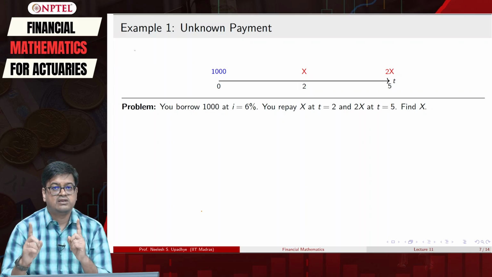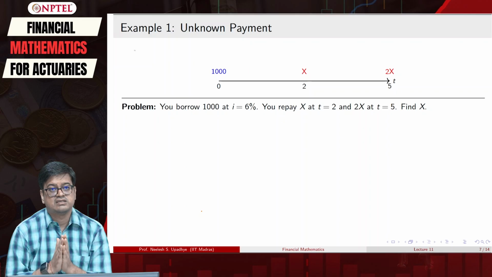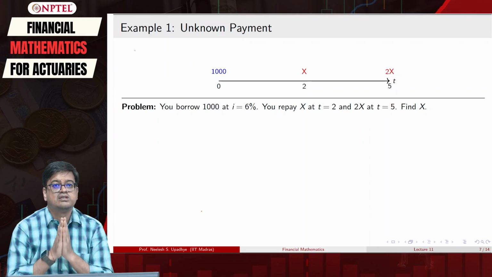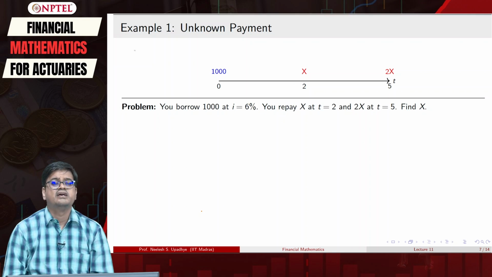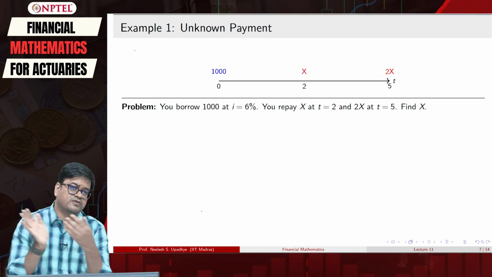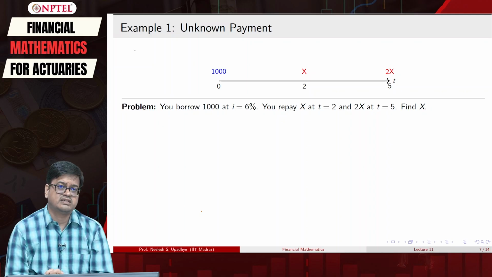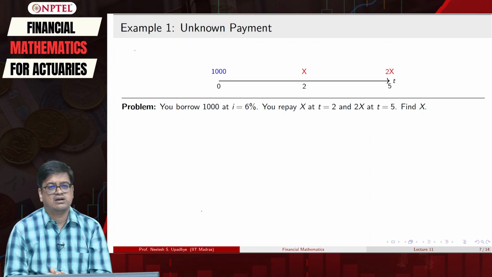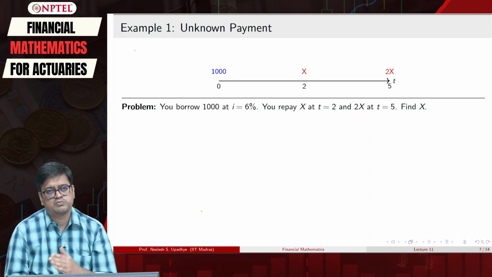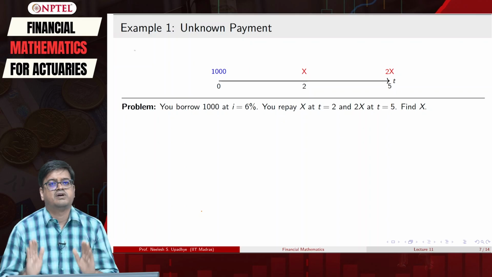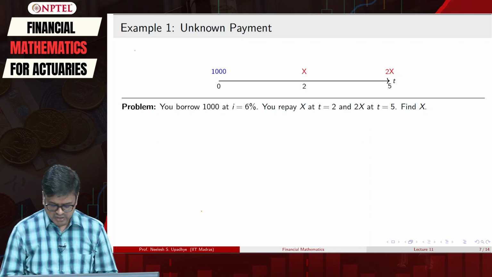Now, are x and 2x same in value? The answer is no. So, what will we do? We will actually choose the focal date, correct, and then move all the cash flows to that focal date, fine. So, to do that we have to be very precise about the focal date. So, let us say for initial exploration you have chosen the focal date to be t is equal to 0. Okay. So, we are dealing with the present value of the money.